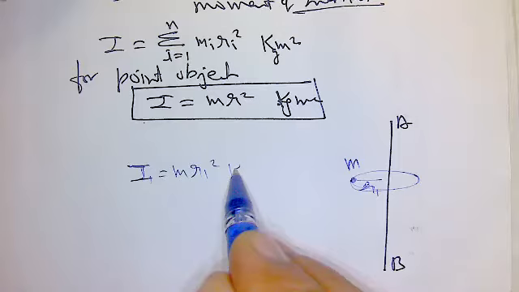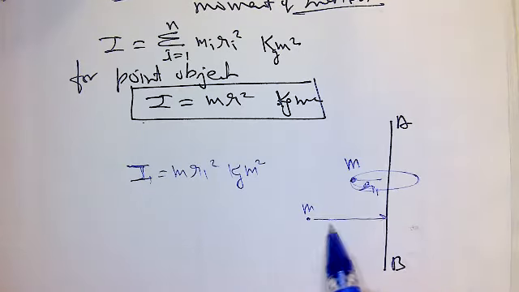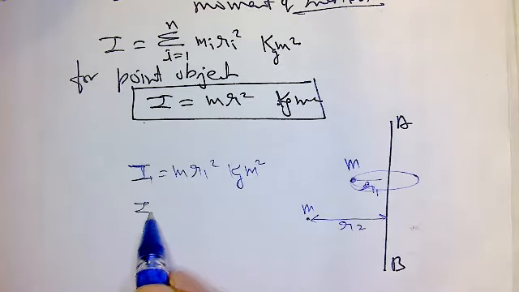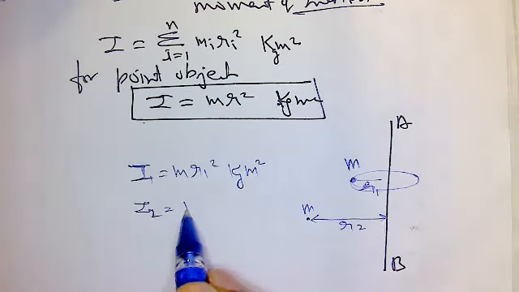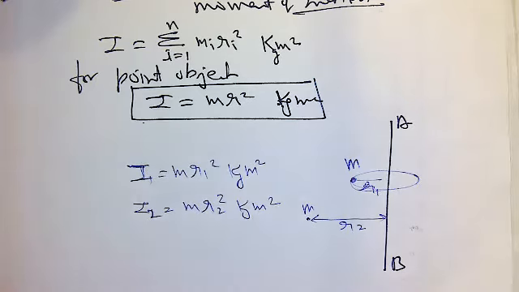If this same point body starts rotating about the same axis but at a different perpendicular distance r2, now the moment of inertia of this body changes, and becomes m r2 square kilogram meter square.